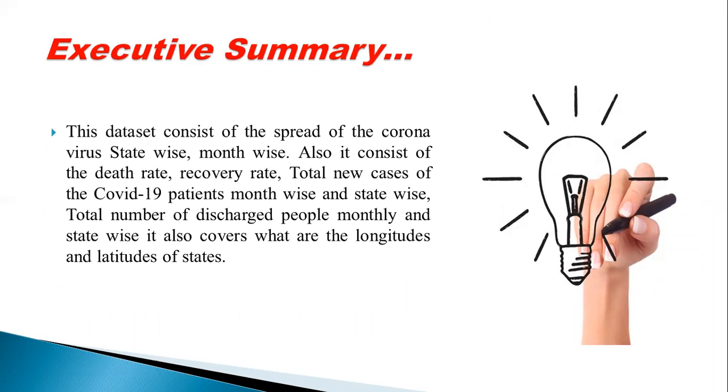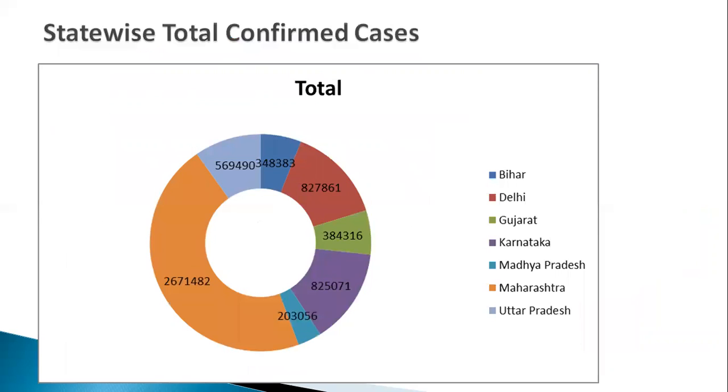This is the summary of my project. This dataset consists of the spread of coronavirus state-wise and month-wise. It also consists of the death rate and the recovery rate, the total number of cases of COVID-19 patients month-wise and state-wise, and also the total number of discharged people month-wise and state-wise. It also covers the longitude and latitude of the states.